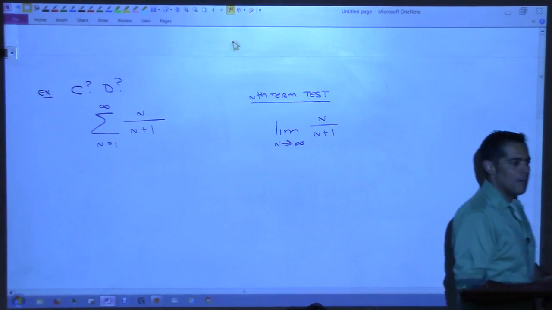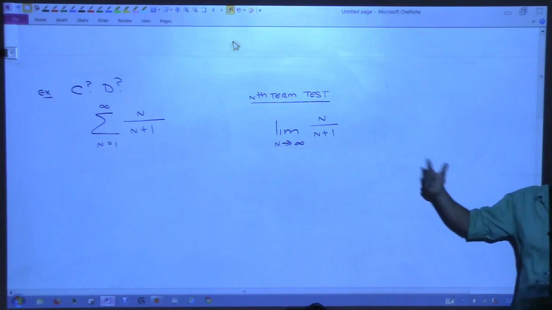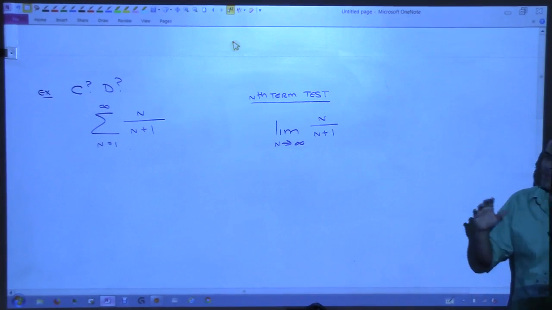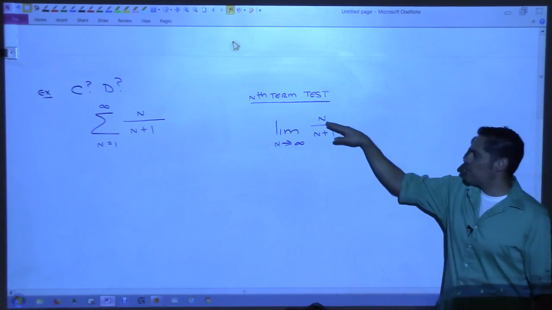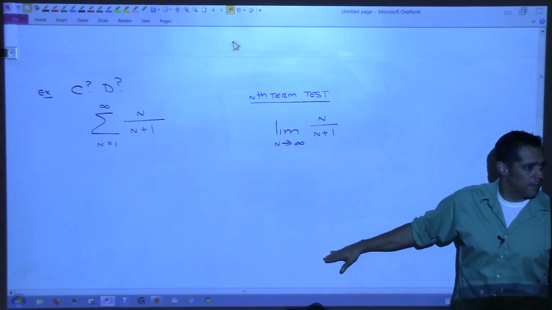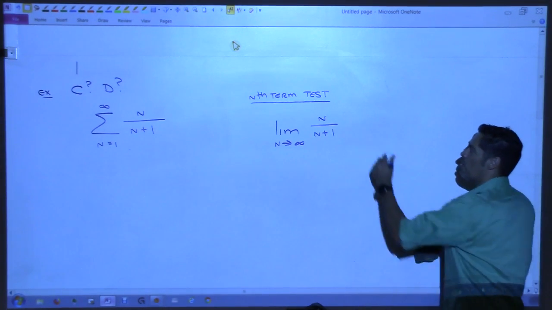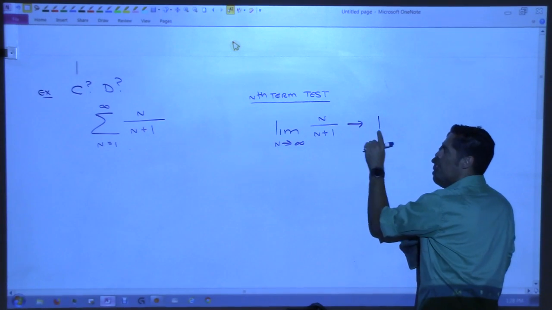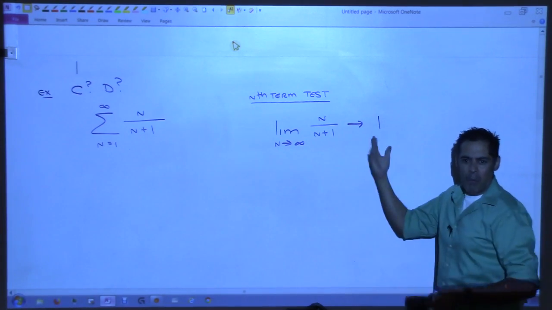You'd have to use L'Hopital, right? But you have to change it to a function of x, right? But we know we could do that, right? We could change this to a function of x. We could do L'Hopital. We get 1 over 1, wouldn't we? So this is going to converge to 1. The arrow means converge by L'Hopital, right?